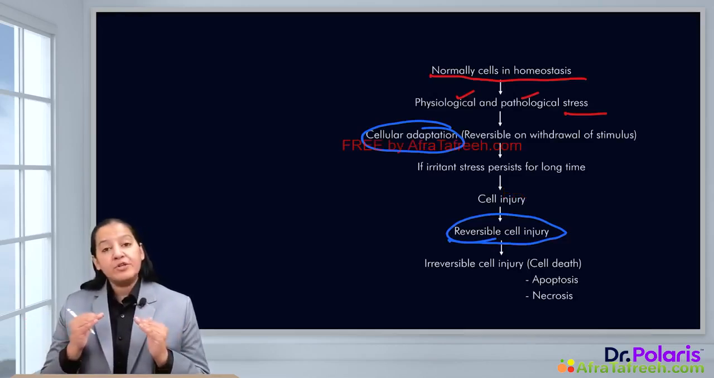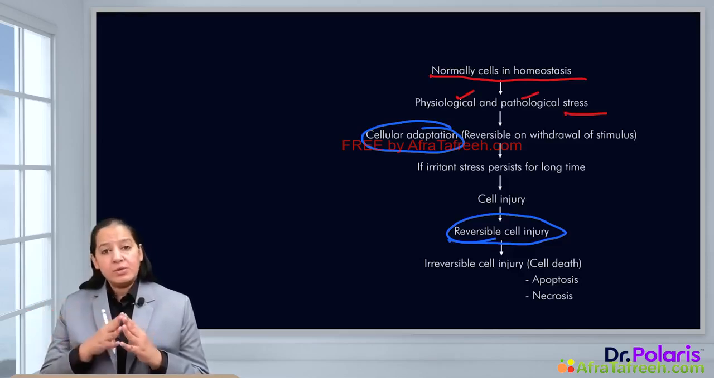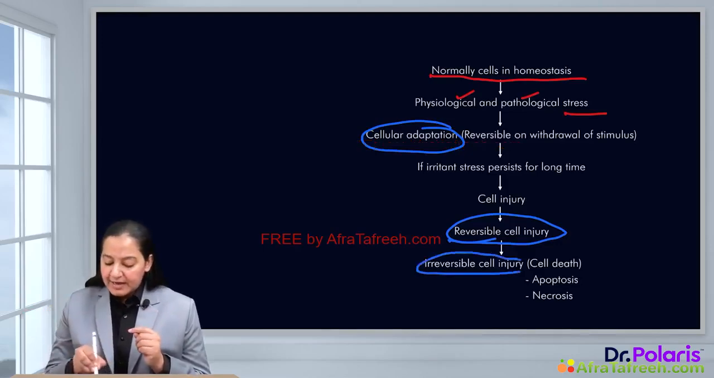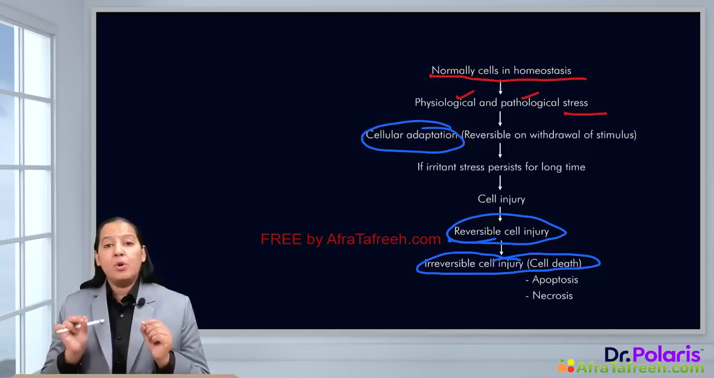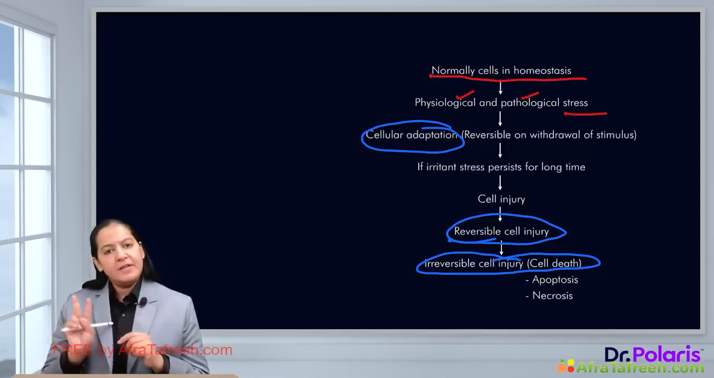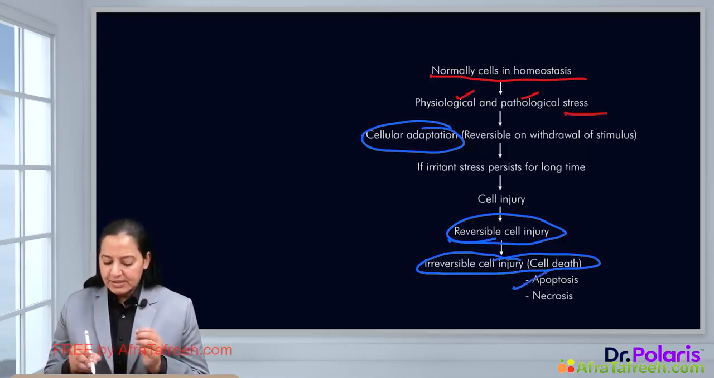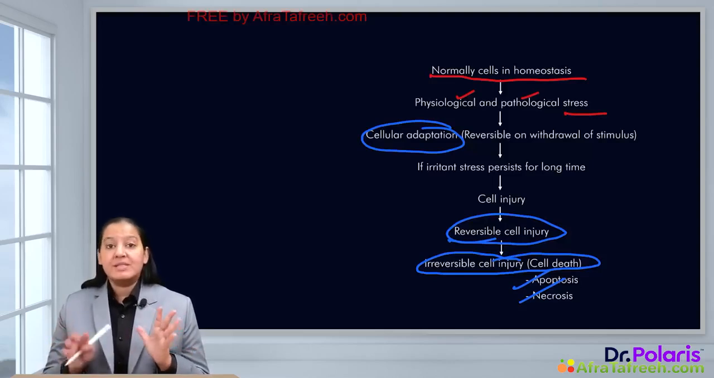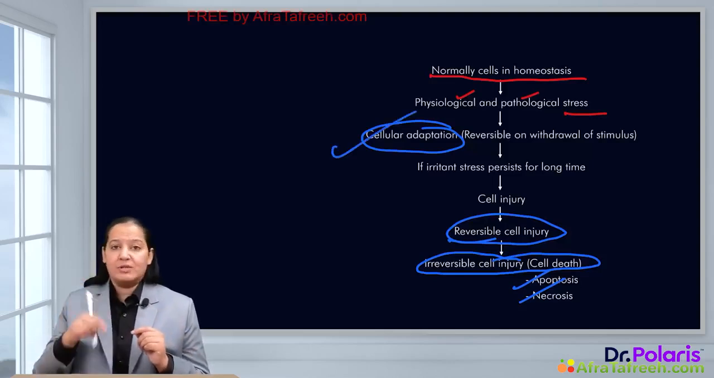But there is a point of no return. If severe and persistent stress continues, irreversible cell injury will take place, which is known as cell death. So, cell death and irreversible injury are the same. There are two types of cell death, apoptosis and necrosis. In this video, I am teaching you adaptations, cell adaptations, the first response to the stress.